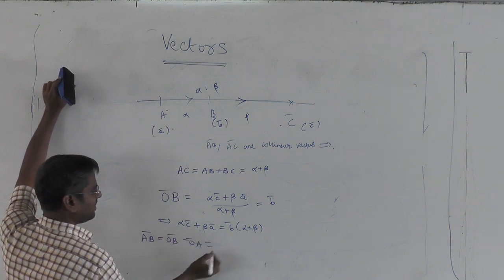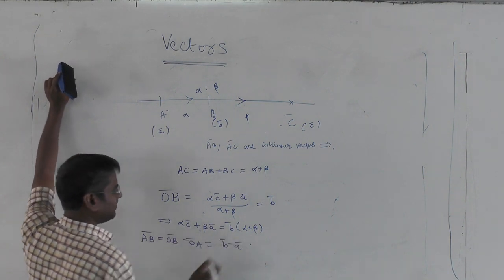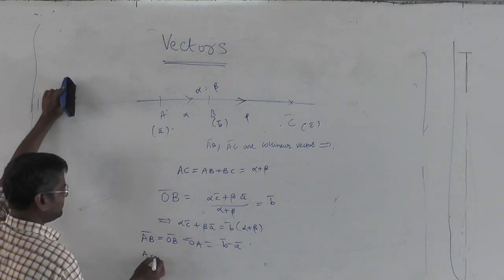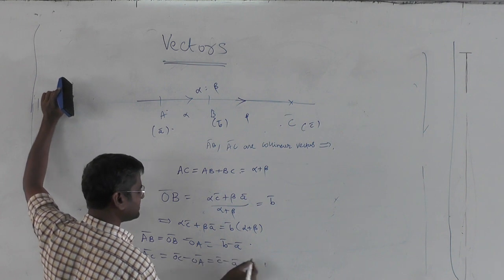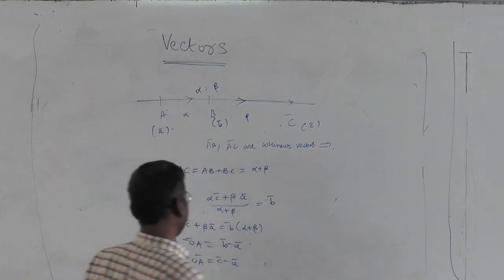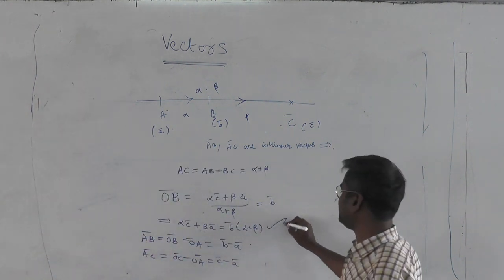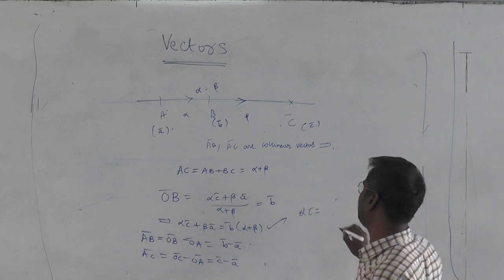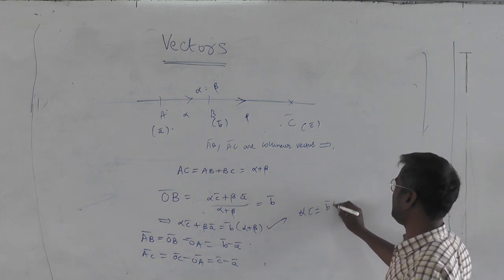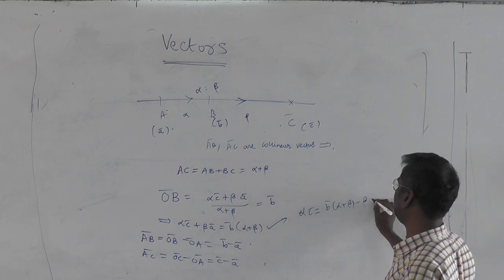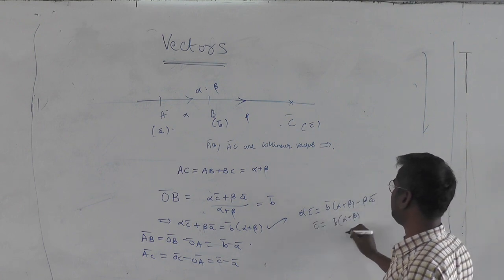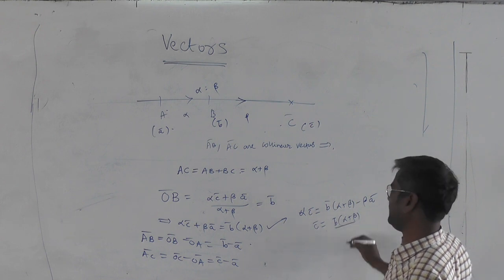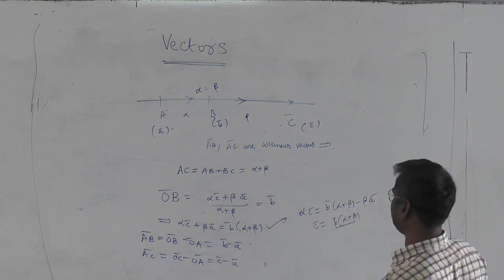What I am trying to prove here: your AB bar is going to be OB minus OA, which is B bar minus A bar, and your AC bar is going to be OC minus OA, which is C bar minus A bar. But you see here, from this alpha C bar equals B bar into alpha plus beta minus beta into A bar, or C bar can be written as B bar into alpha plus beta by alpha, I want to connect these two, B minus A, C minus A, I want.